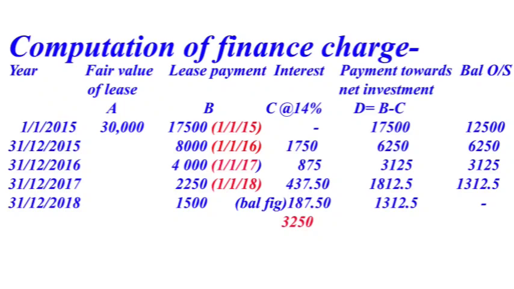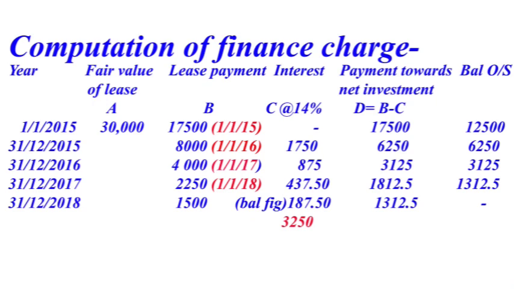In the last year we take interest as balancing figure. Lease payment 1,500. Actually this is the residual value we paid on 31st December 2018, 1,500. Then payment towards net investment is equal to 1,500 minus 187.50, that comes to 1,312.5.